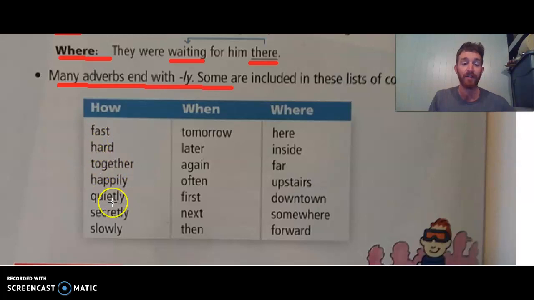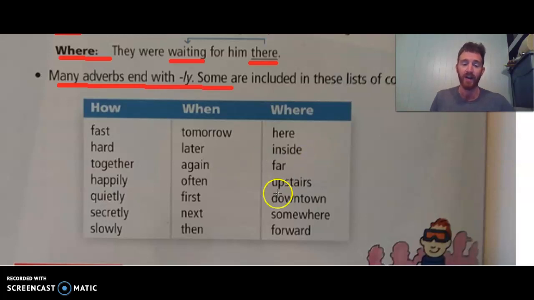Again, these would describe verbs. Or we will go tomorrow. We will eat later. We will drive again. Those would all be actions we could do, and then we have these "when" words in there to help us describe a little bit about when those actions take place.